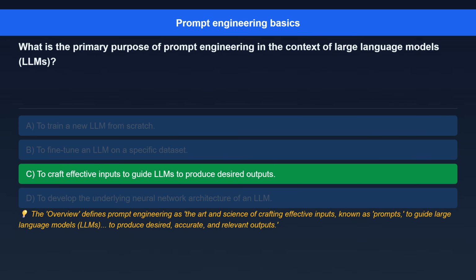The correct answer is to craft effective inputs to guide LLMs to produce desired outputs. Here's the explanation. The overview defines prompt engineering as the art and science of crafting effective inputs, known as prompts, to guide large language models, LLMs, to produce desired, accurate, and relevant outputs.